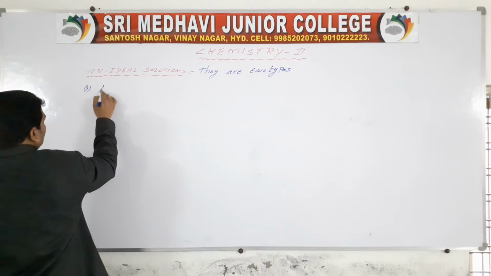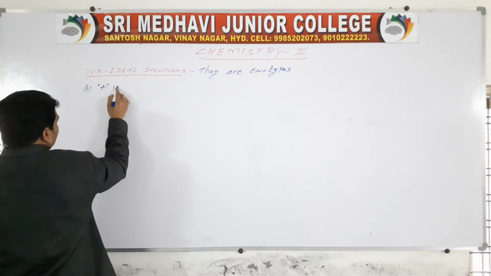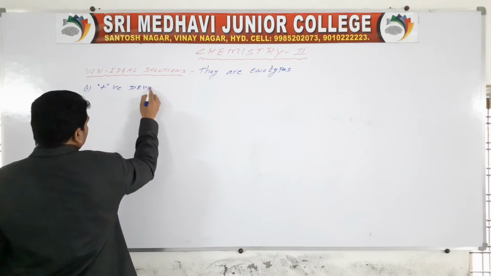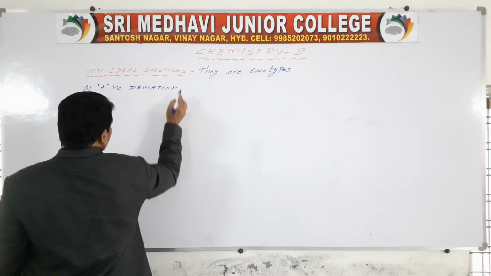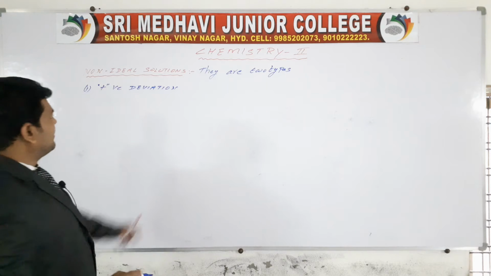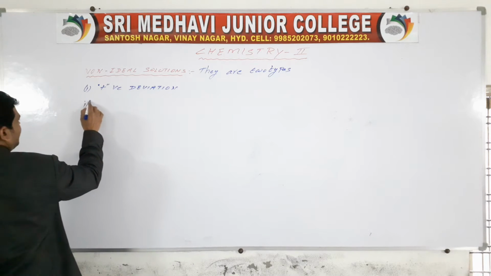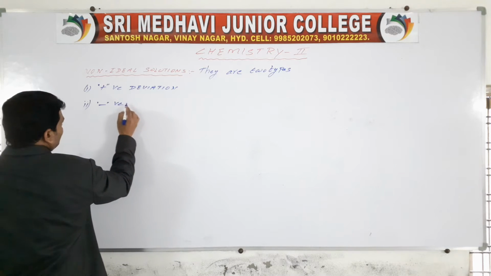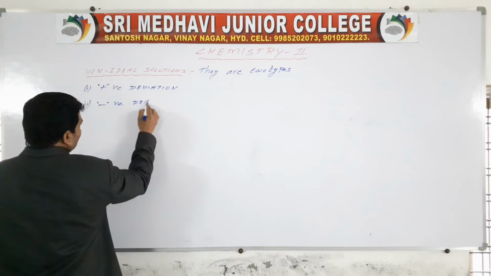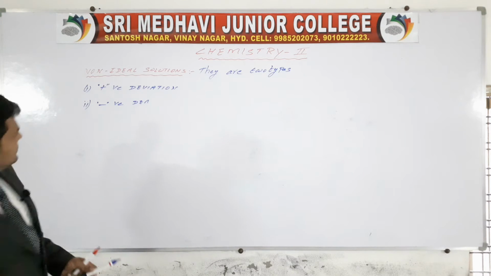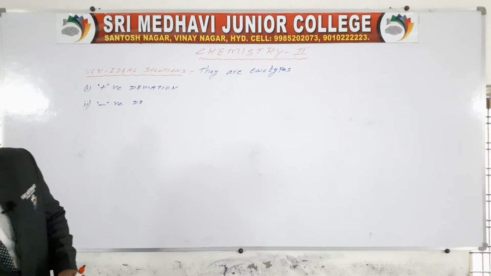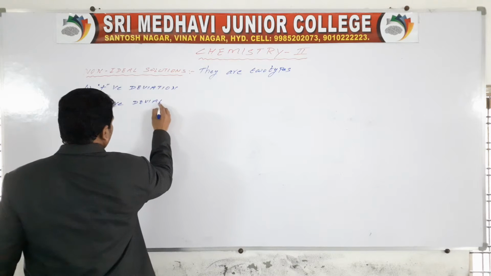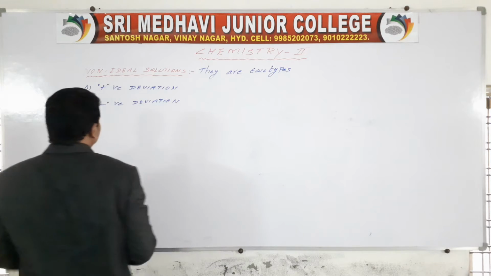And the second one is nothing but solutions which give negative deviation. Okay.